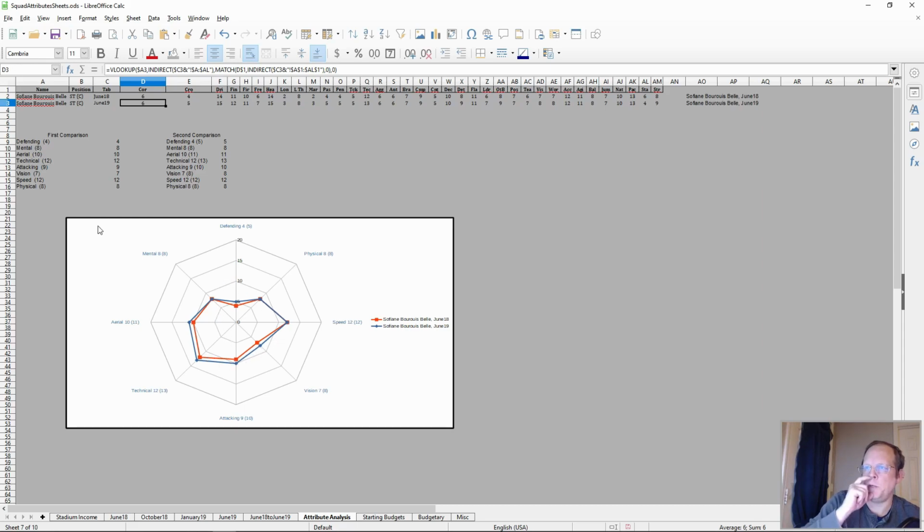I suppose what I could do if I wanted to is add up to 4 lines worth of data. So, you know, if I wanted to compare his improvement from June to October, October to January, January to June, I could do that. But, you know, I don't know that that's really worth it, to be honest with you. This graph right here represents the improvement from June of 18 to June of 19. So you can see Sofiane Boris-Bell has definitely made improvements.